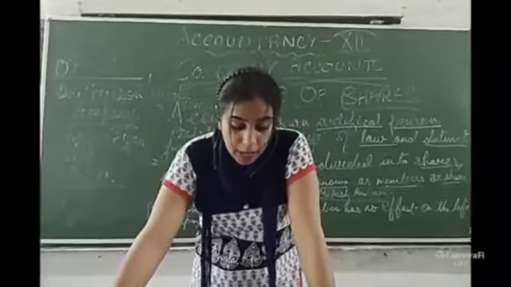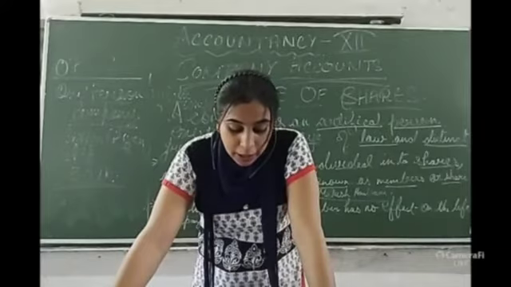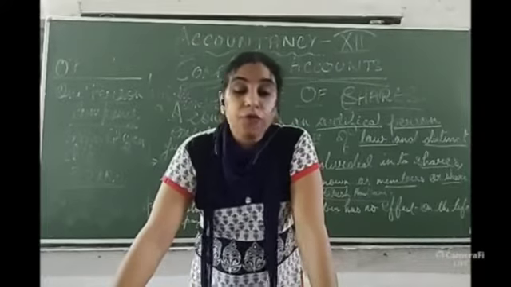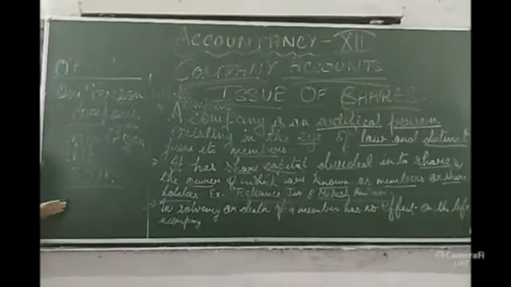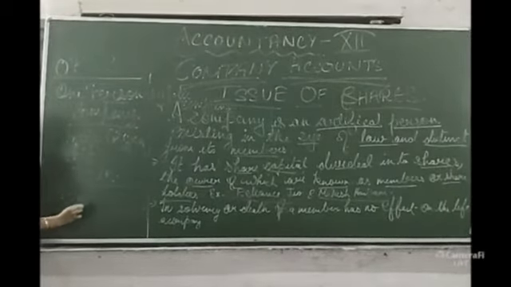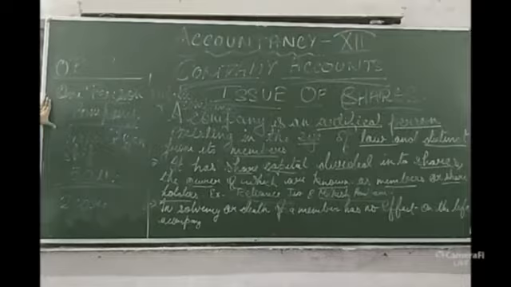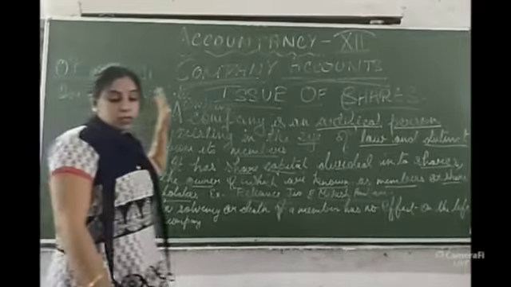This means the turnover, total profit, sales, whatever it is, should not exceed 2 crore. It will come under a private company. It will not come under the public company, because it is a one person company, an individual company.